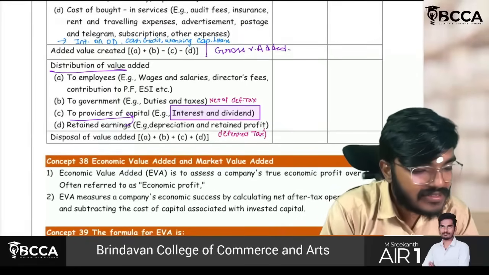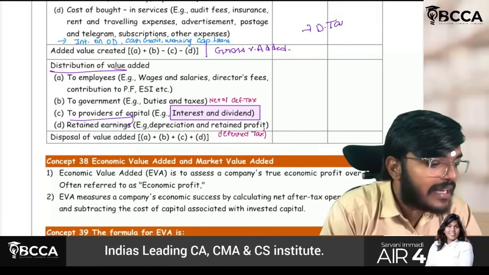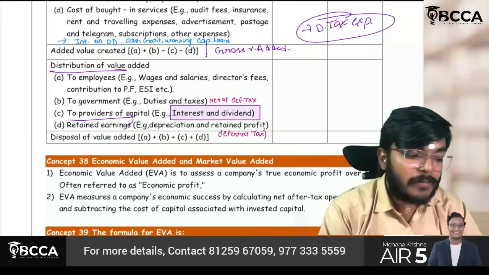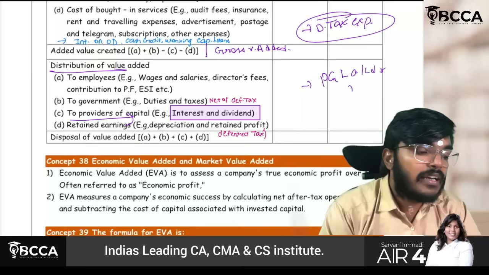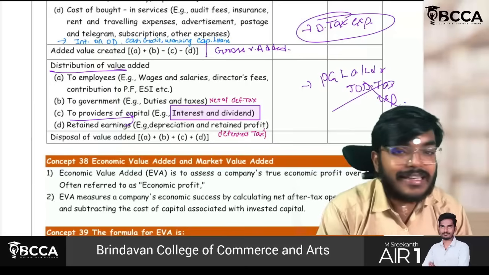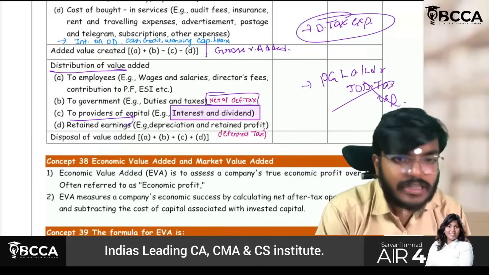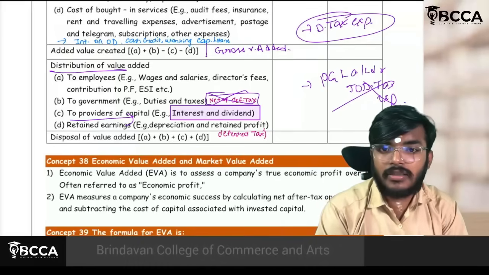For example, sir, see, in the P&L account they have given deferred tax expense. Sir, because of this expense, my P&L will be debited. P&L account debit to deferred tax expense. Now, what they are saying is don't take this deferred tax expense. Here, I have to take a net of deferred tax expense. Don't include the deferred tax expense.